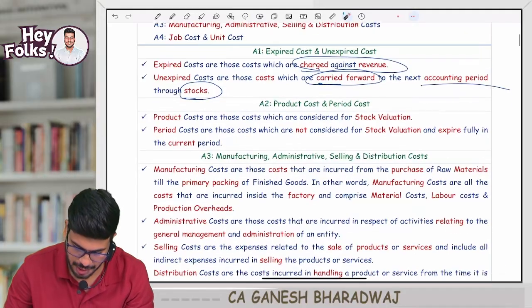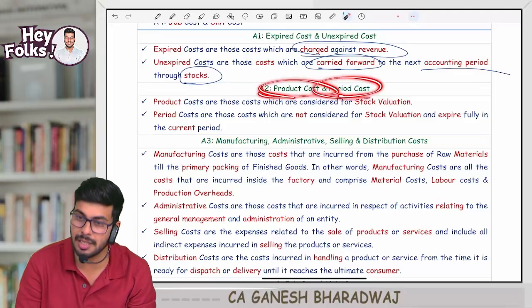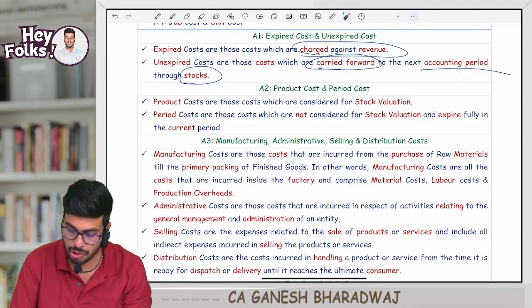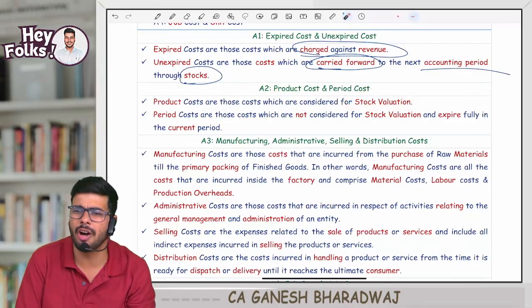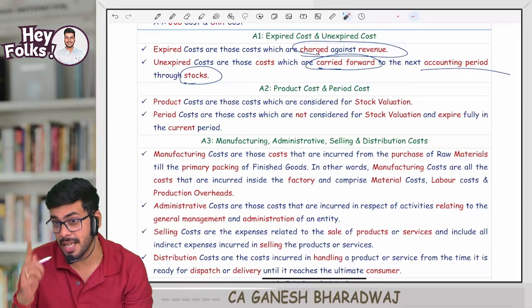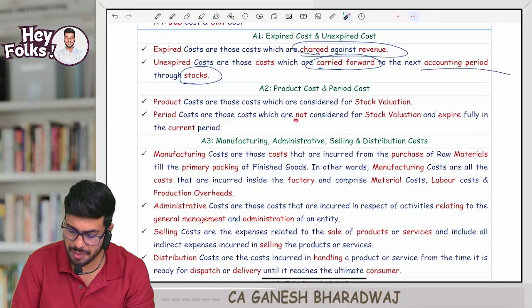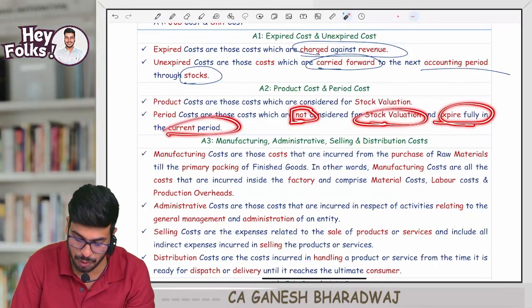So finally, this is what they say. Look, only one sentence, but for us to understand this, this was the logical explanation behind it. Product costs are those costs which are considered for the purpose of stock valuation, right? Or can I say it is a trading account item? Clear with this? And CMA Institute considers AOH as a trading account item, whereas period costs are those costs which are not considered for stock valuation and expire fully in the current period.